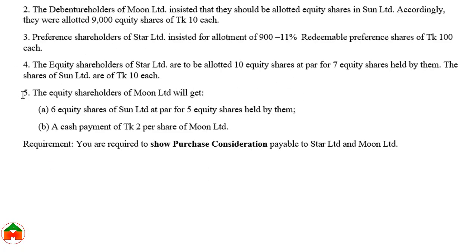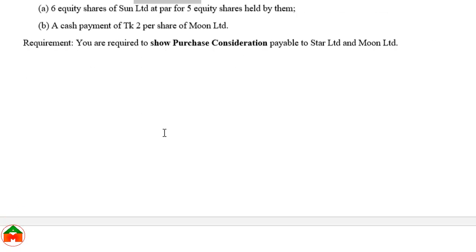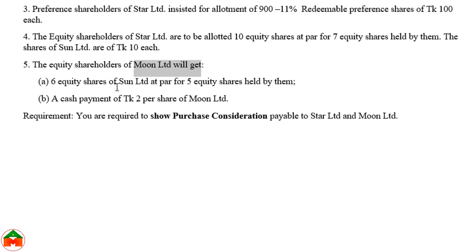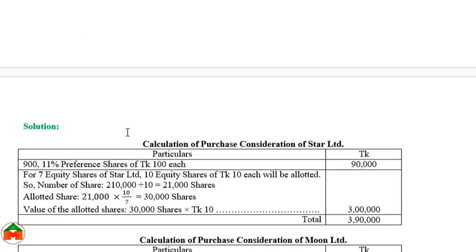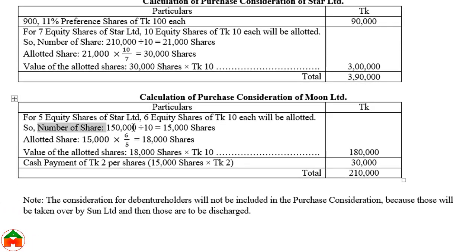On the other hand, we can see these are the information for Moon Limited. They will get 6 shares against 5 shares, and they will also get taka 2 per share cash. So before calculating the number of shares, we should know the previous old shares. We can see the amount of equity share value is 1,50,000, and if we divide this 1,50,000 by 10, we will get the number of old shares. This is the total capital or equity amount, and if we divide by taka 10, then we will get the number of old shares, 15,000.